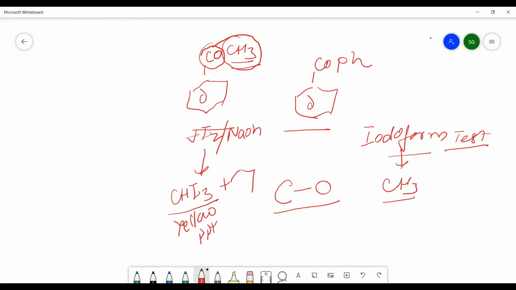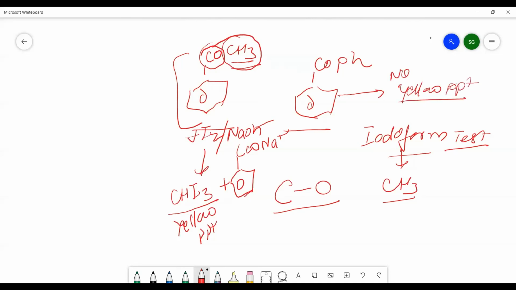And the other compound that is left will be converted into acid. So we will get the yellow precipitate if such kind of compound is present. And this benzophenone does not give the yellow PPT. Here no yellow PPT will be formed. So in that manner we can distinguish two ketones also.